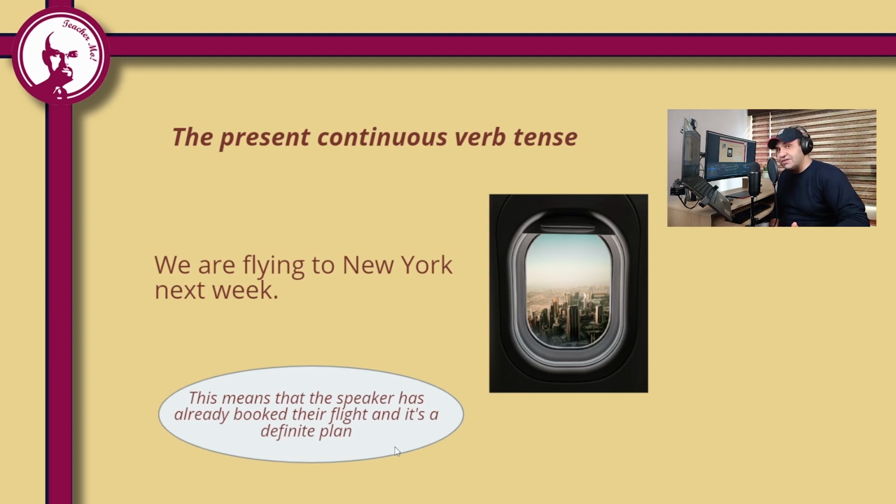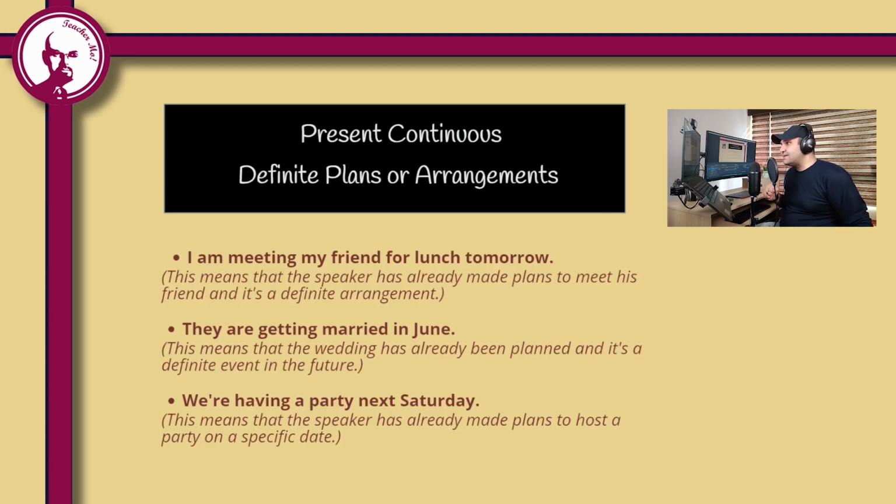So when do we use present continuous to talk about the future? When we have a definite plan or an arrangement. So, present continuous for definite plans or arrangements. We have other examples here. I'm meeting my friend for lunch tomorrow. Again, we are talking about the future and we are using present continuous verb tense. This means that the speaker has already made plans to meet his friend and it's a definite arrangement.